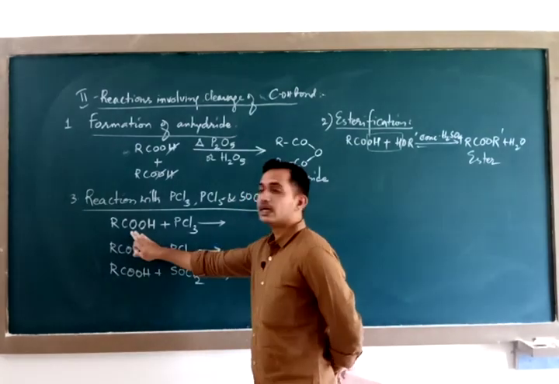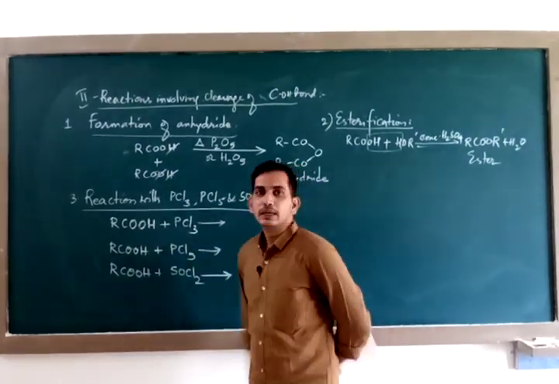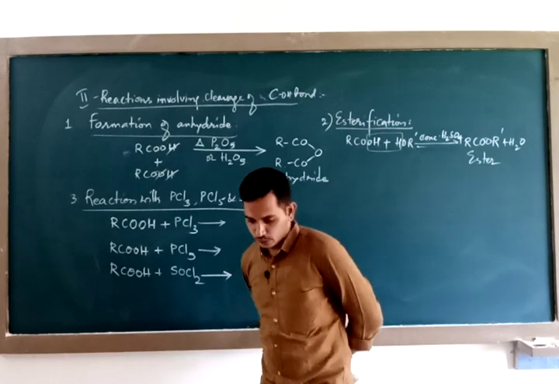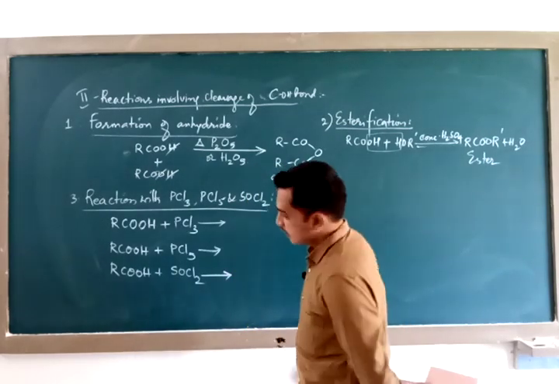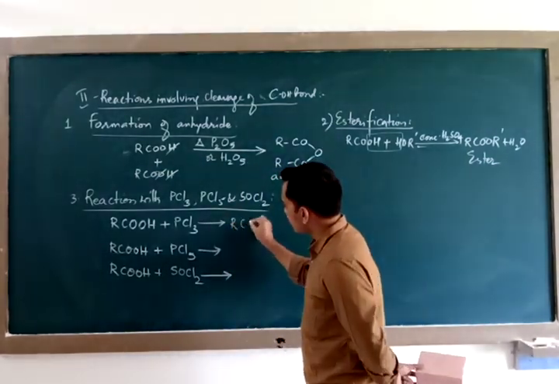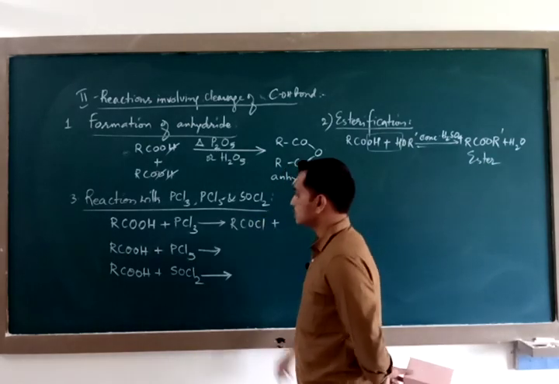Whenever carboxylic acids react with phosphorus trichloride, you get acid chloride as the product, RCOCl.